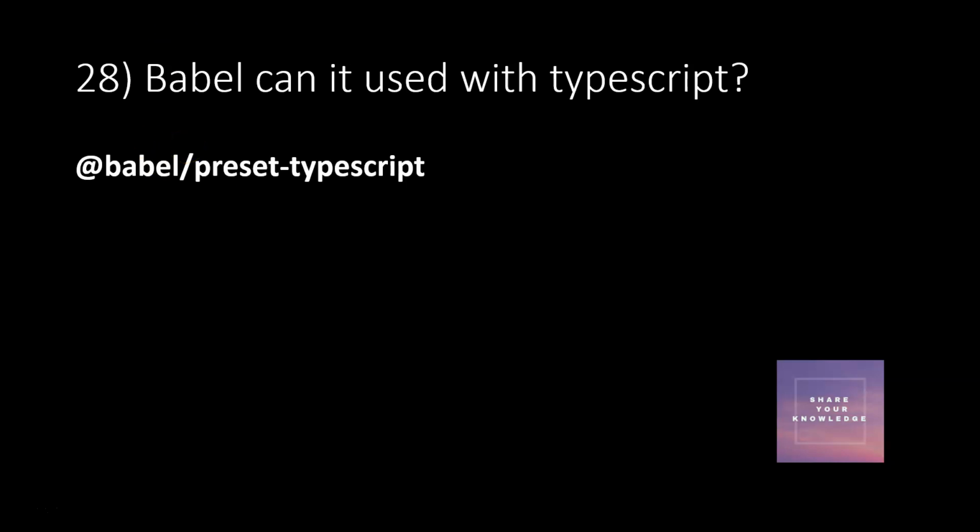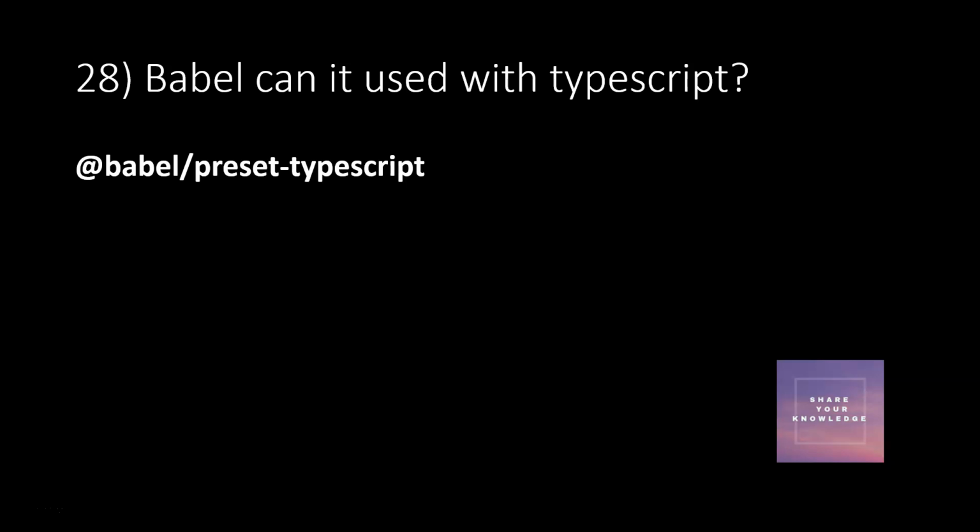There was an issue: since TypeScript has its own transpiler, whenever you use TypeScript, you can't include Babel. This made many people not use TypeScript, because when you go for TypeScript, you can't use Babel.